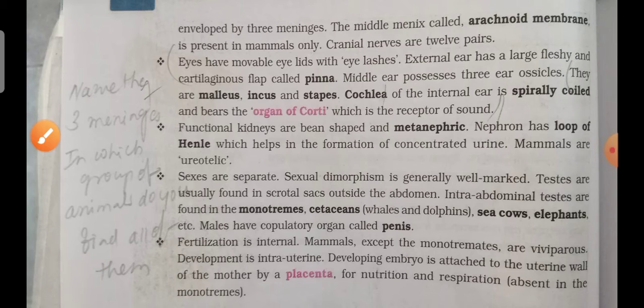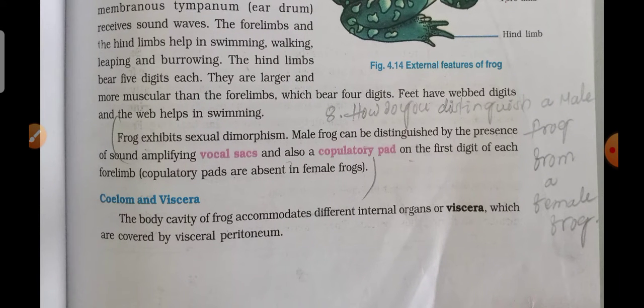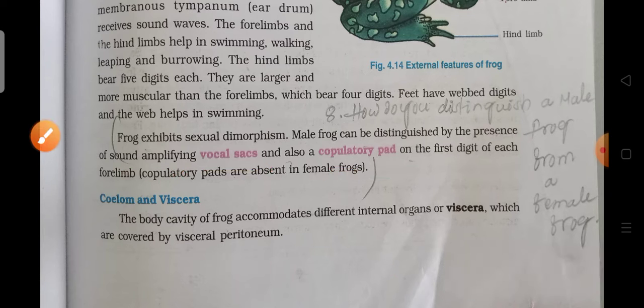Okay. So next, coming to the 8th question: how do you distinguish a male frog from a female frog? Here the frog exhibits sexual dimorphism. The male frog can be distinguished by the presence of sound amplifying vocal sacs, whereas they will be absent in the female frog. A copulatory pad will also be there only in the male frog, whereas in the female frog it may be absent.